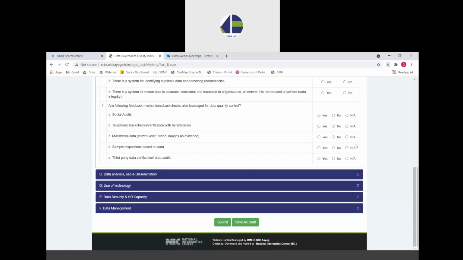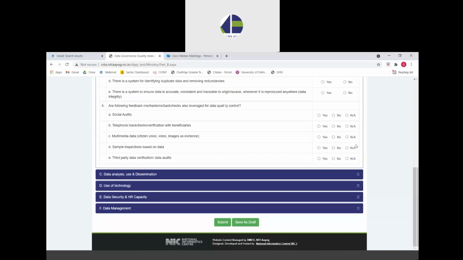But again, a word of caution: not applicable should be used only when it is strictly the case that that particular quality control mechanism cannot be used because of the nature of the scheme. For example, if it's a very specific research scheme where there is no citizen interface and social audits are not possible, let's suppose, then you can select not applicable. But this is only a broad example. It does not mean that it is done across schemes randomly.